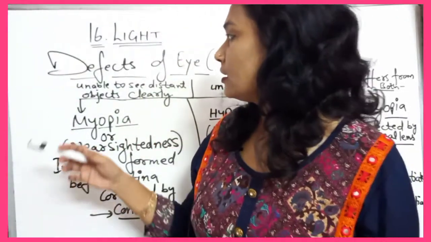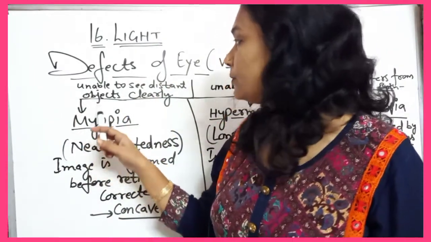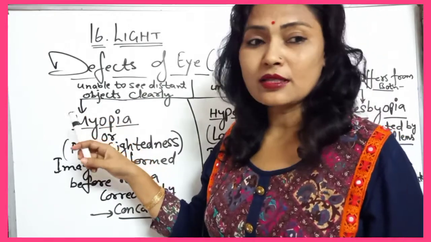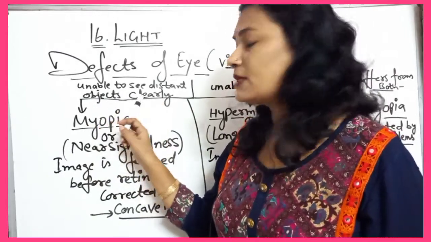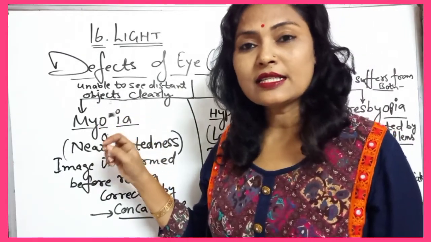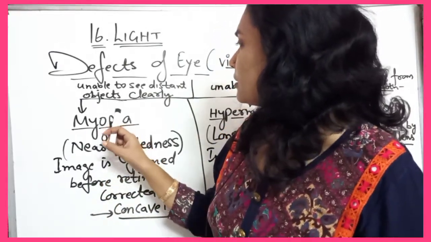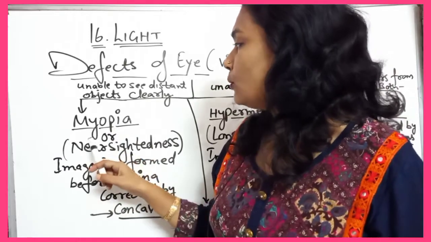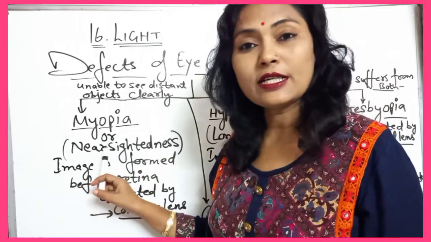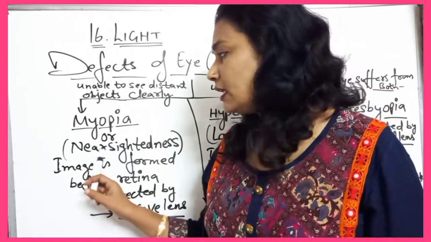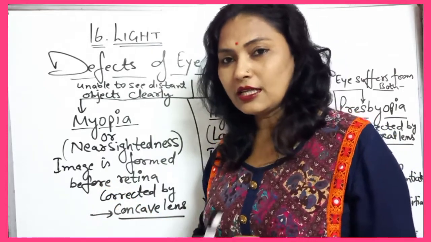First is the defect of vision, myopia. The person suffering from myopia is unable to see distant objects clearly, but can see nearby objects clearly. That is known as myopia, or nearsightedness. Nearsightedness means the person can see nearby objects clearly, but distant objects he will not be able to see clearly.